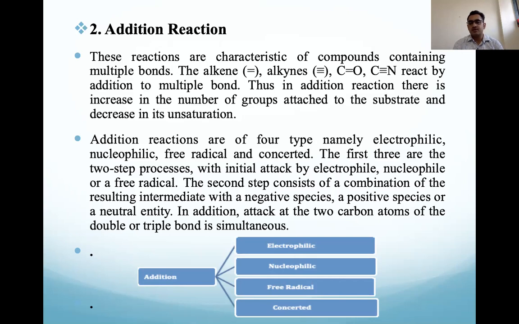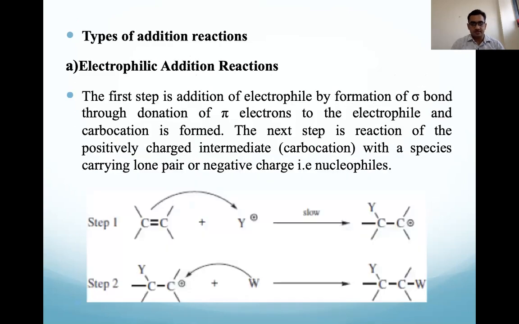We already discussed what electrophilic and nucleophilic are. When we add an electrophile, that is electrophilic addition. When we add a nucleophile, that is nucleophilic addition. When the reaction goes through a free radical mechanism, that is free radical addition. And when the reaction is concerted, meaning the overall mechanism happens in one step, that is the concerted addition reaction. So the three types we already discussed, and we will discuss them one by one.